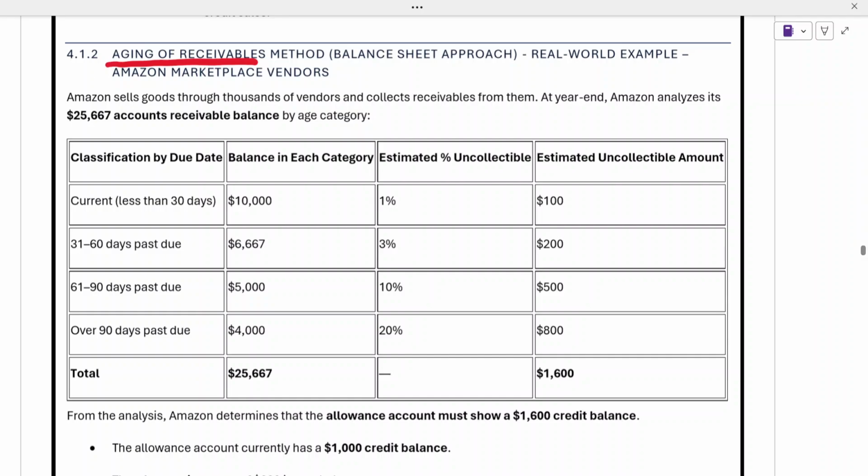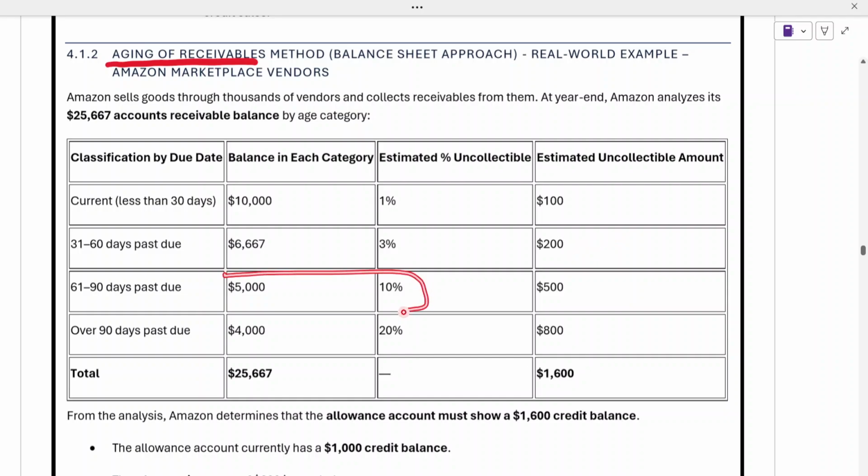Now, if we multiply these $10,000 by 1% uncollectible, we get $100, which is our estimated uncollectible amount. Similarly, for this 6,667 that our debtors owe, 3% won't be payable to us, or there is a good chance they won't pay, so this becomes $200.